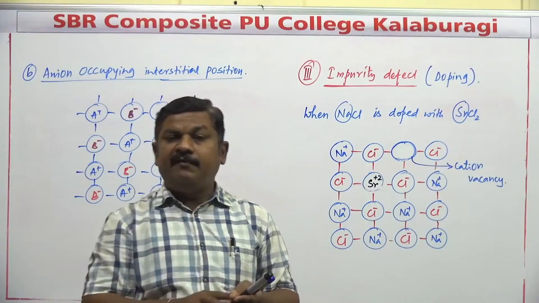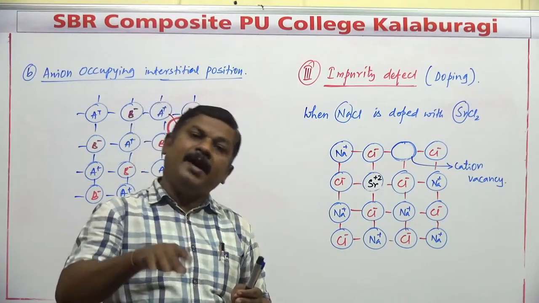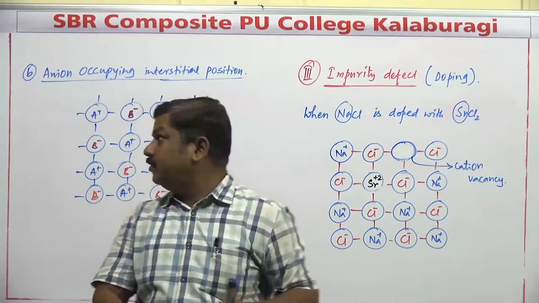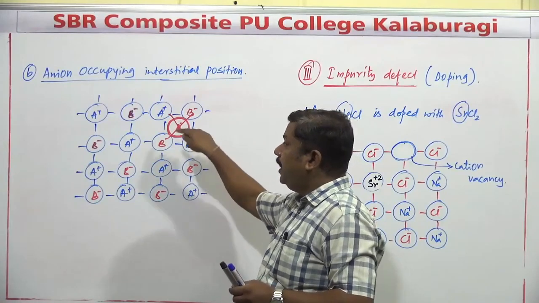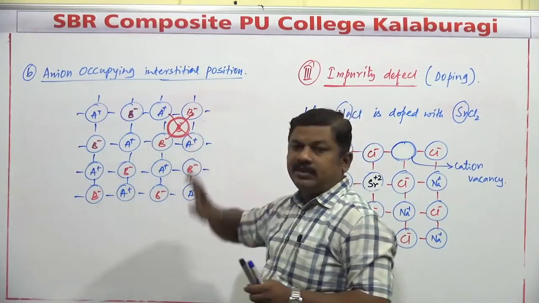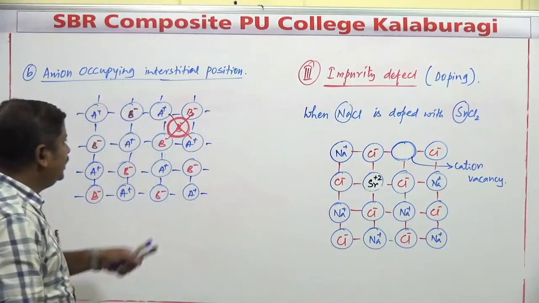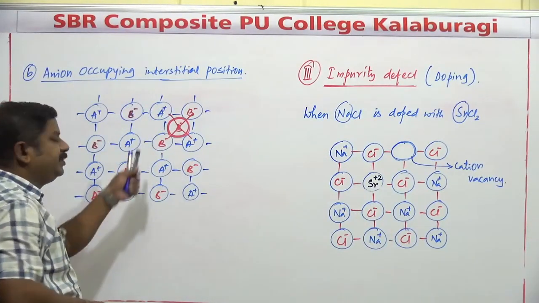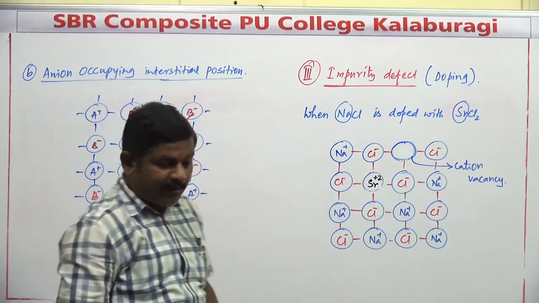In non-stoichiometry defect, two types are going to be there: metal excess defect, which has two types, and metal deficiency defect, where two types are possible. The question of addition of anion to the interstitial position is not considered because the anion is larger in size and cannot occupy the interstitial position. And the third type of defect is commonly known as the impurity defect.